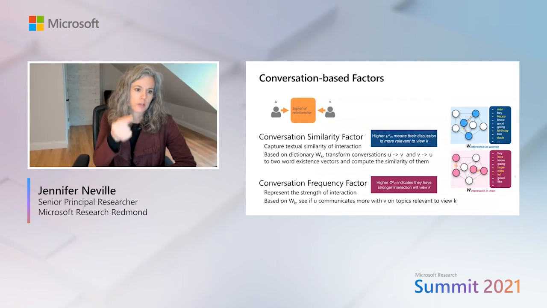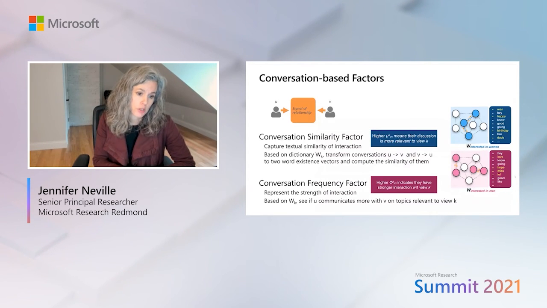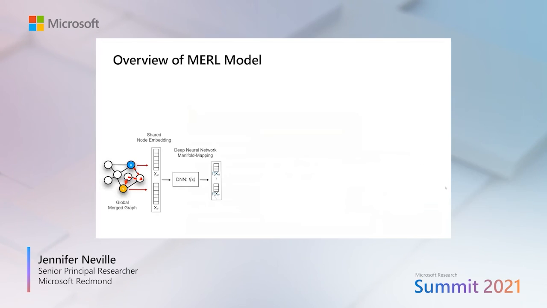So a higher value of the similarity factor means that two users are discussing things that tend to be discussed by people in that particular relation or view here, and a higher conversation frequency factor indicates that they have a stronger interaction with respect to that view.